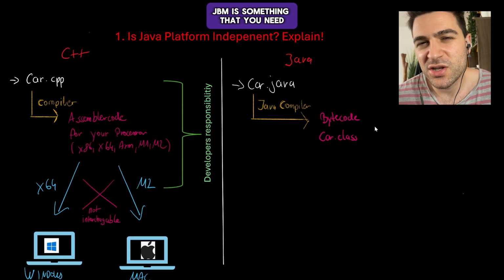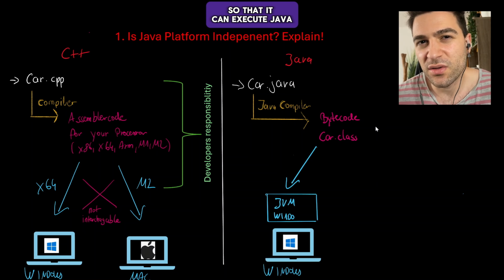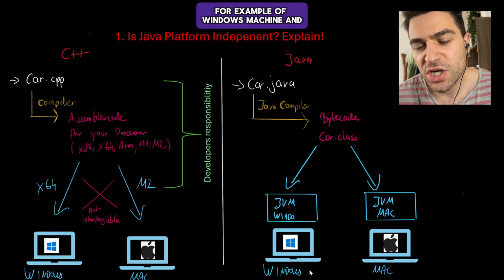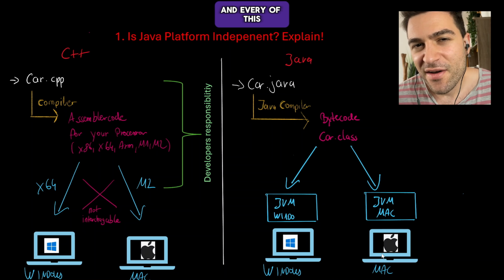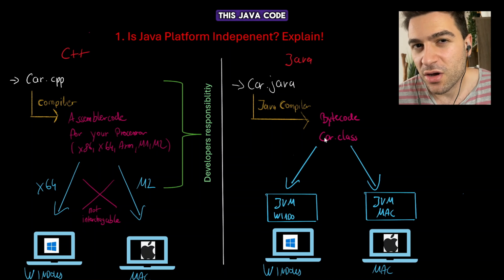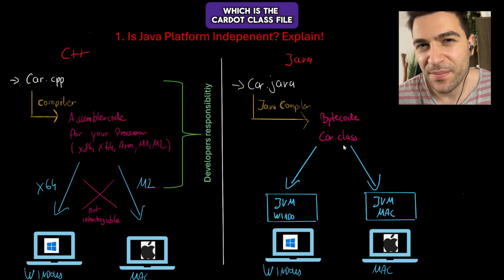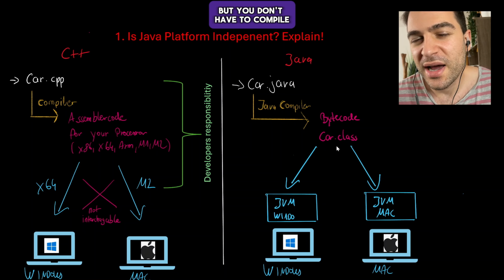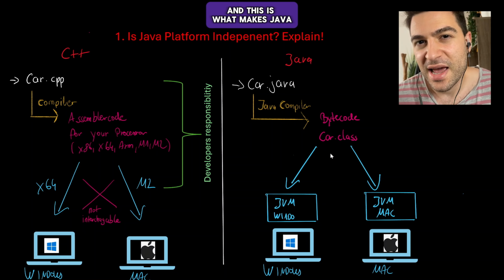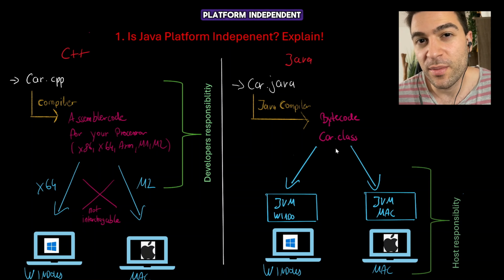JVM is something that you need to have on your computer so that it can execute Java. So this means that we have, for example, a Windows machine and a MacBook machine. And every one of these machines needs to have its JVM installed, and then it can run basically this Java code, which is the car.class file. But you don't have to compile it for 2 different systems. The JVM is taking care of this. And this is what makes Java platform independent.